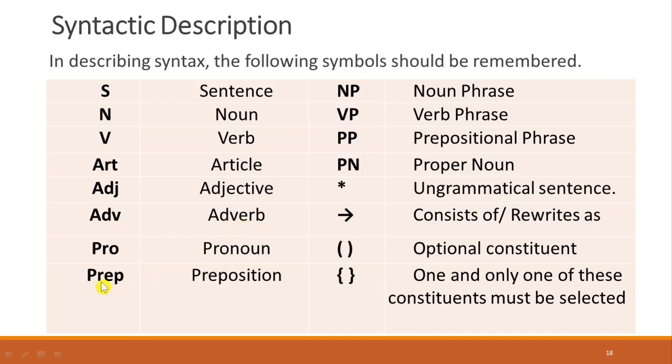Pro means pronoun. Prep means preposition. NP means noun phrase. VP, verb phrase. PP, prepositional phrase. PN, proper noun. Asterisk is an ungrammatical sentence. This arrow from left to right means consists of or rewrite as. Brackets are an optional constituent or choice. And braces mean one and only one of these constituents must be selected, not all.